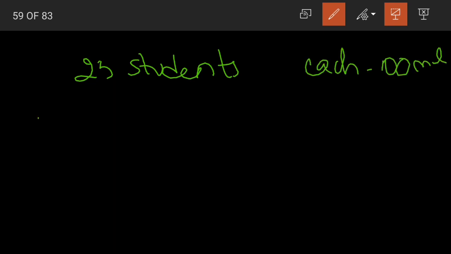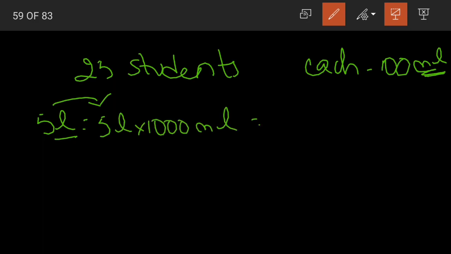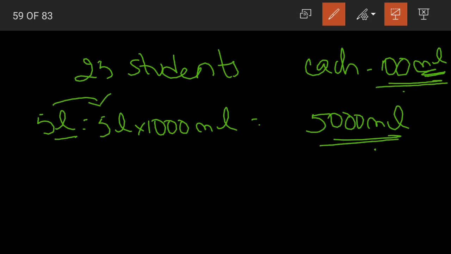And what is the total milk that we have? 5 liters. See here, the quantity is in milliliters, but here the total quantity is in liters. So let us convert this into milliliters. 5 liters into 1000 milliliters is equal to 5000 milliliters. Yes, so this is the total quantity of milk we have, and each student is getting 100 milliliters.